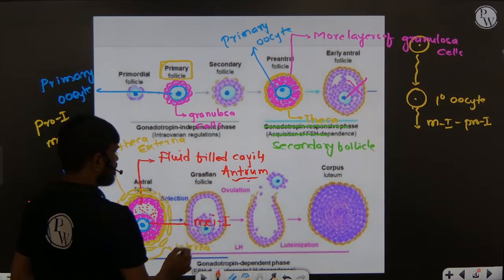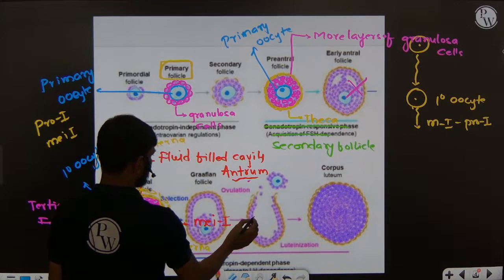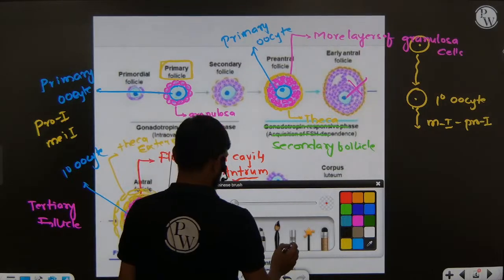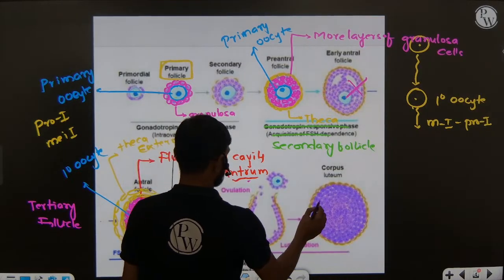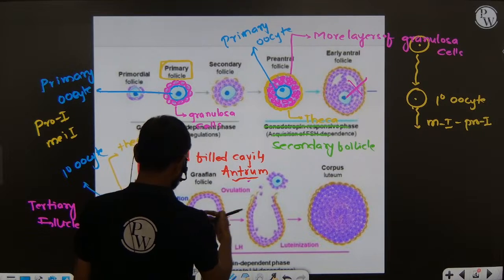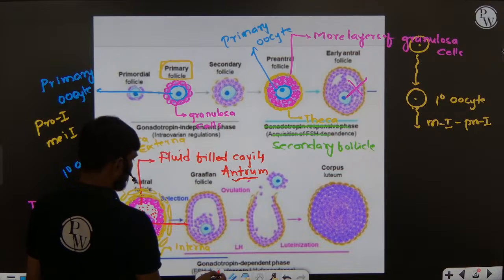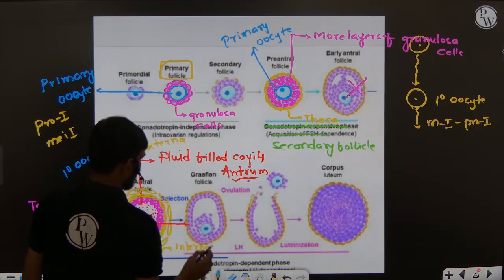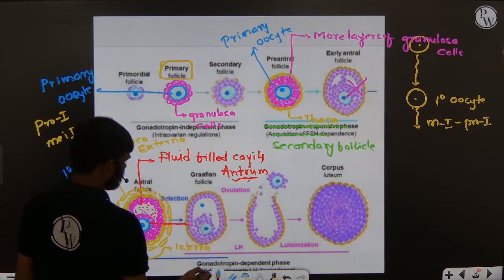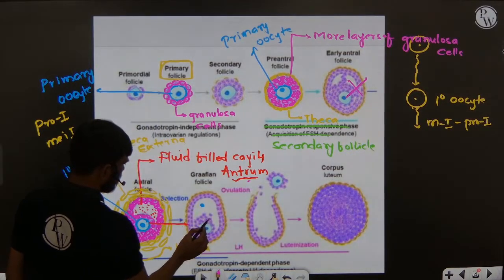It will produce a tiny polar body and a secondary oocyte.